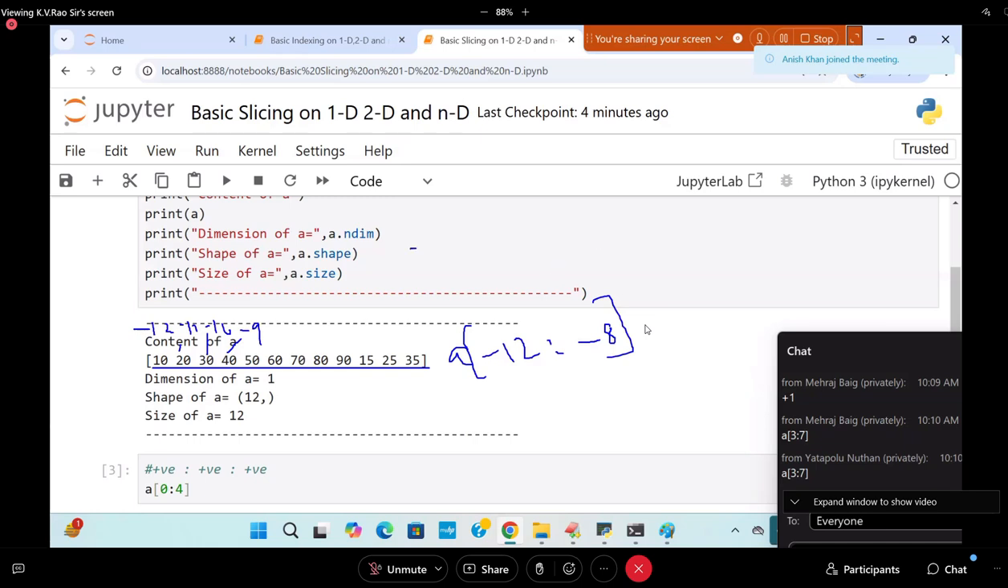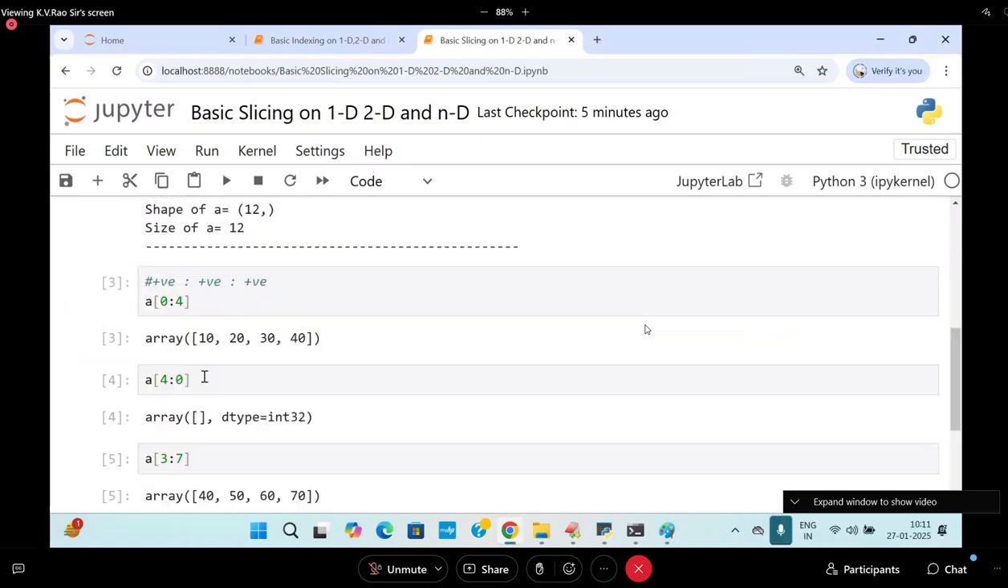It is going to take minus 12 to minus 8 minus 1. Minus of minus 1, of course, minus 1 only directly. So what is going to be that? A of minus 12 to what? Minus 9. So minus 12 to minus 9 is nothing but what? Like this you will get it.